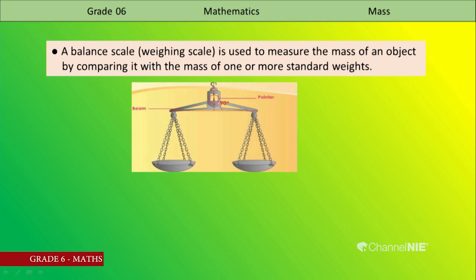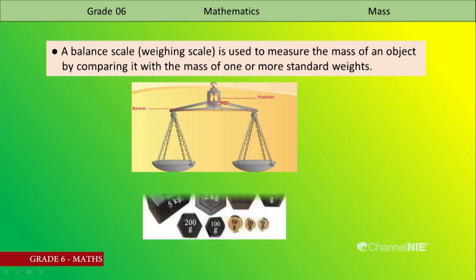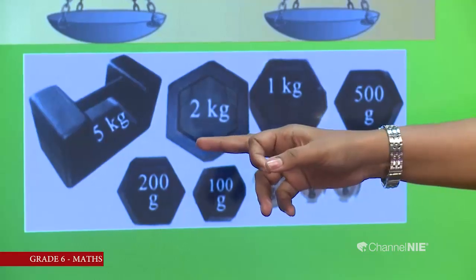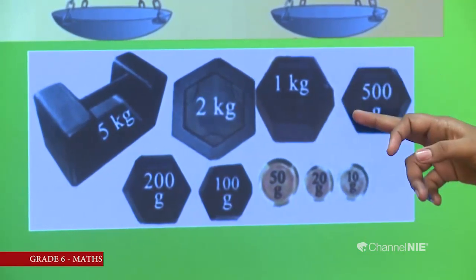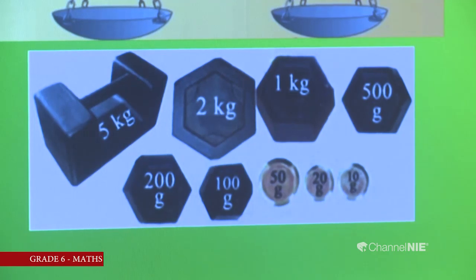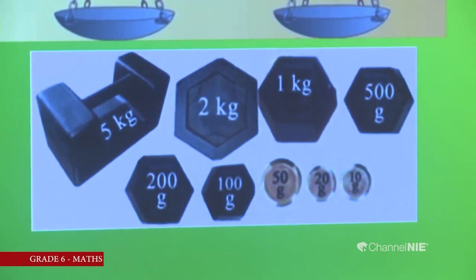Then how can we measure mass using this balance scale? Have you ever seen these weights? They are standard weights. The largest one is 5 kilograms, then 2 kilograms, 1 kilogram. There are several types of standard weights.